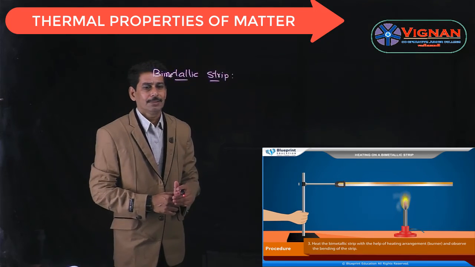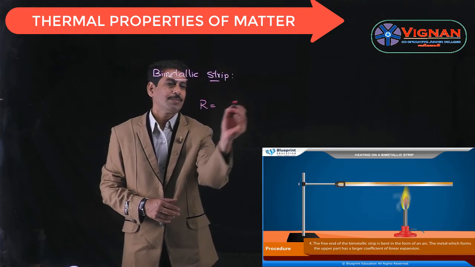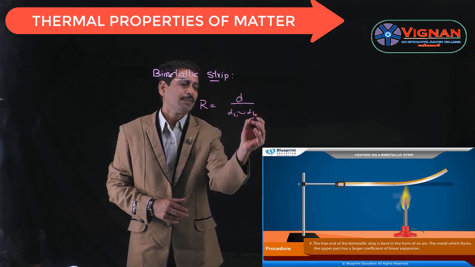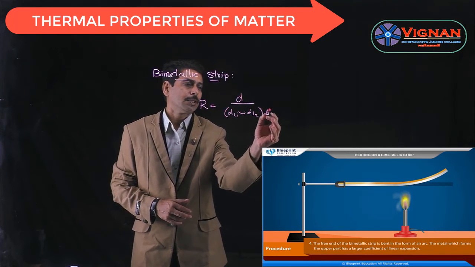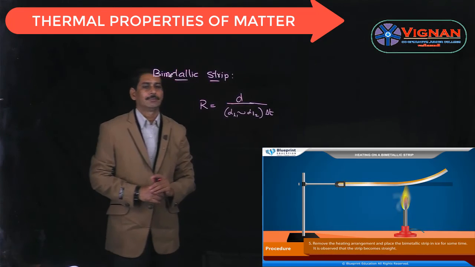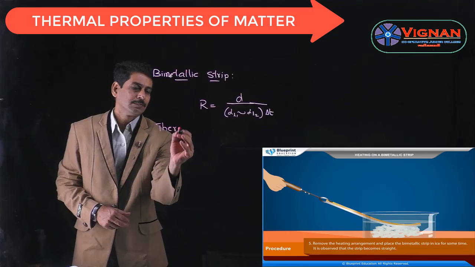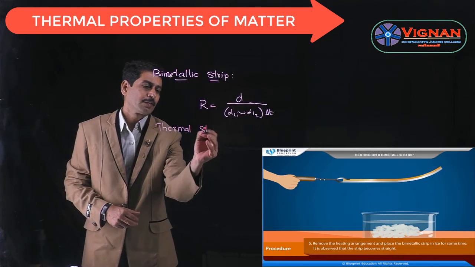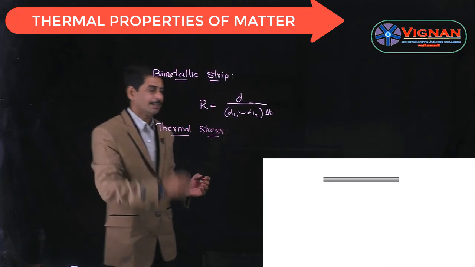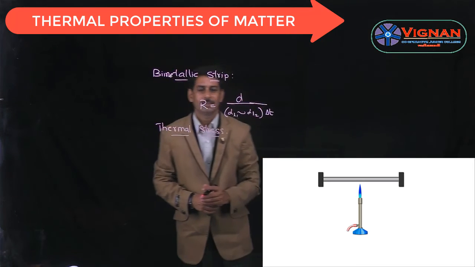And here the radius of the curvature of the bimetallic strip is given by R is equal to D by alpha L1 minus alpha L2 into delta T. So this is the expression to find the radius of the curvature. And now let's see thermal stress. When the rod is fixed between two rigid supports and when it is heated, then stress is developed in the rod. The stress is called the thermal stress.